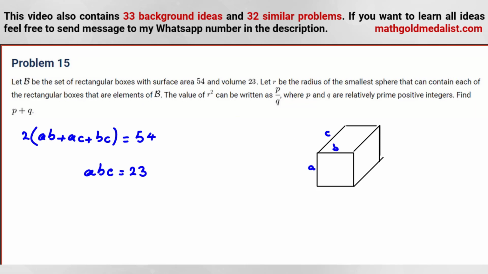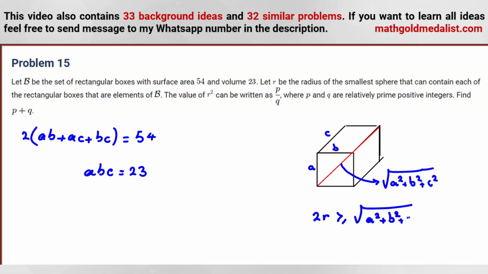So we know that for each cuboid, the diameter should be greater than this. This one is what? Square root of A squared plus B squared plus C squared. So 2r should always be greater than or equal to this length, the square root of A squared plus B squared plus C squared, to contain all points of this cuboid. So we can say r squared is at least (A squared plus B squared plus C squared) over 4, because it says r squared.